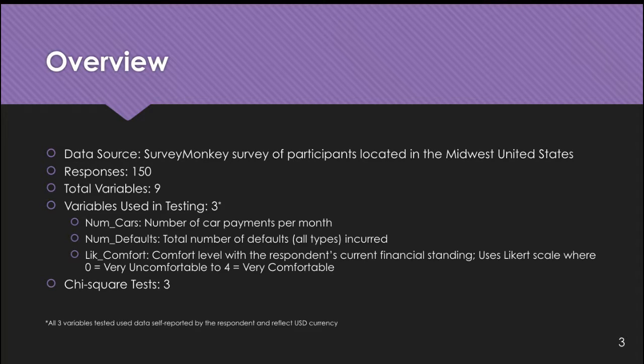Data is sourced from a SurveyMonkey questionnaire delivered to participants in the Midwest United States. The 150 responses provided information from the respondents on 9 total variables.